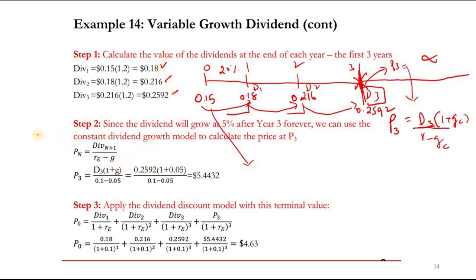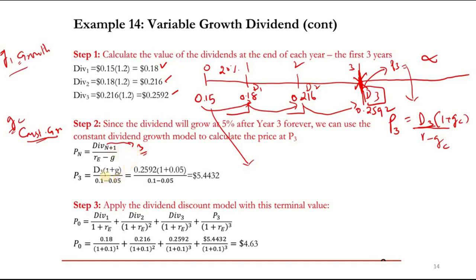The next stage is the second stage, the constant growth stage. The first stage is the growth stage, G1, and this is the constant growth stage, GC. After that is dividend n plus 1, where n here is 3. After n it grows at another rate.